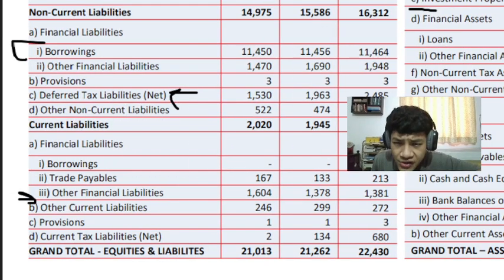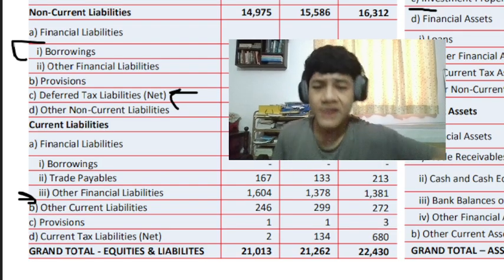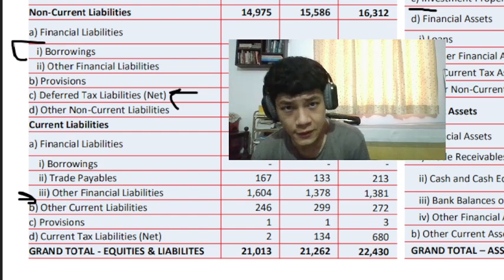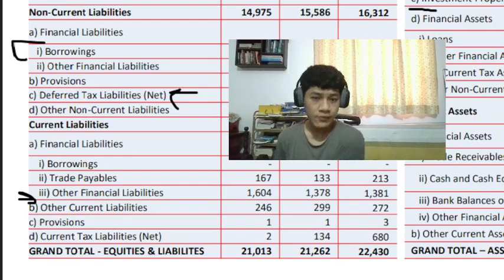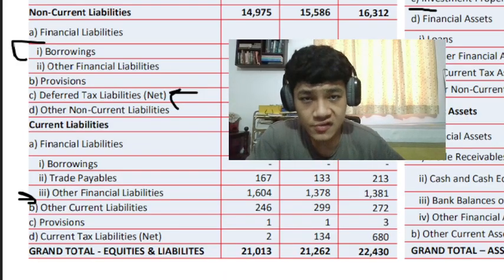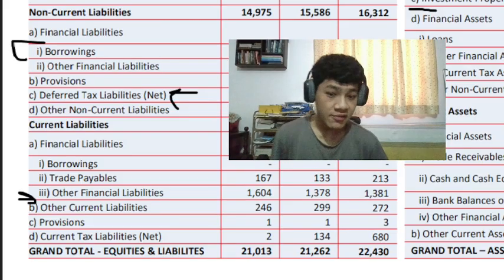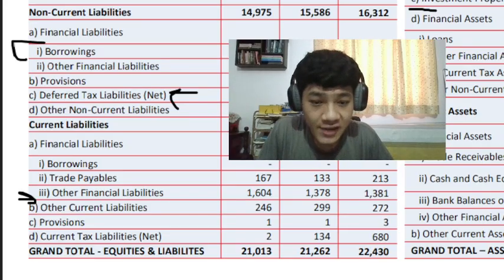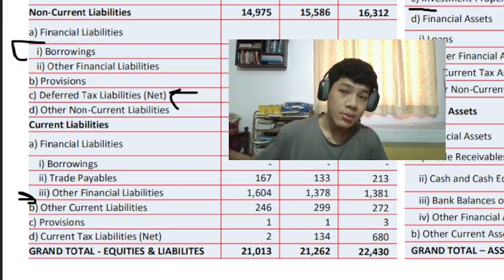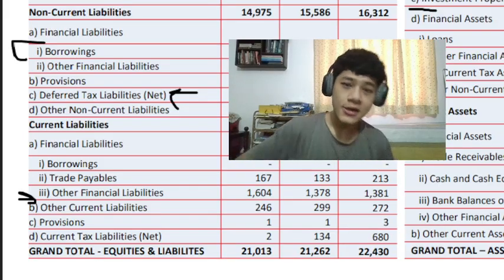And a portion of these current liabilities, other financial liabilities, I think should be customer advancements, advance payments from customers. They are in fact recognized as a liability until those services are given to them. So if a company rents out a space for 12 months and pays a portion in advance, let's say 3 months in advance, until Nirlon has given them that office space, or that space has been occupied by the company for 3 months, it will be recognized as a liability. So that was Nirlon Limited.